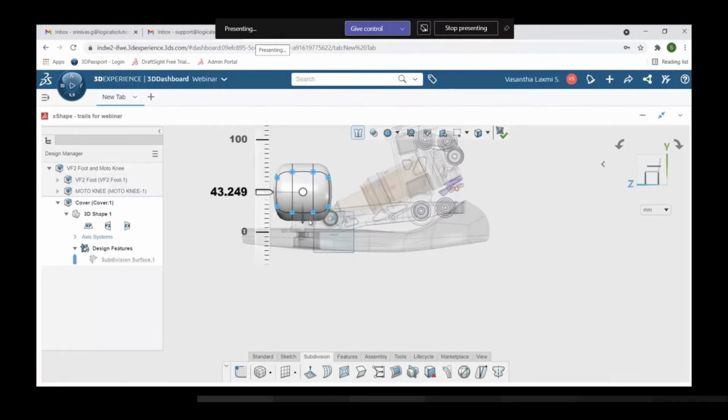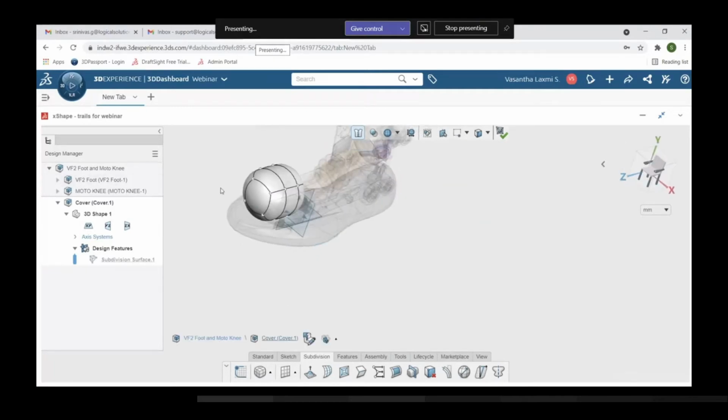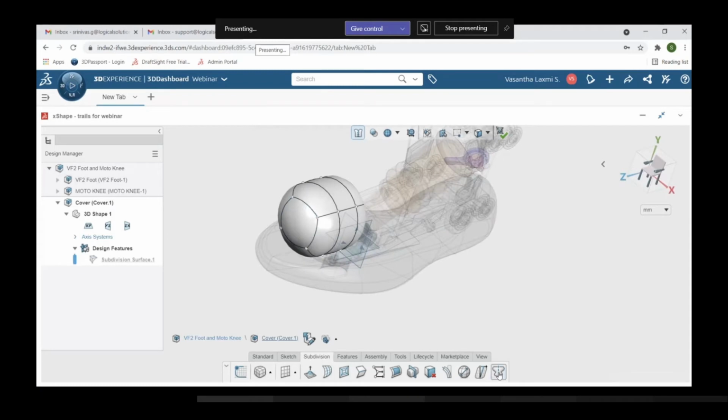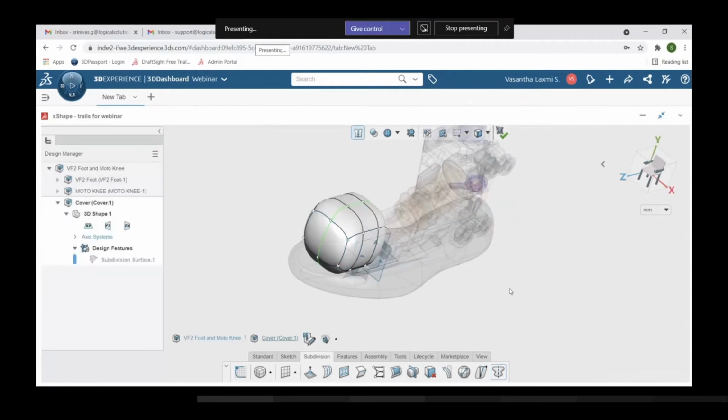I'm dragging it upwards. This is called the robot, and these are the arrows of the coordinates. You can drag it in the upward direction and towards the downward direction. Now the shape I would like to place in the mid plane, so I want to make it symmetric. So I'm selecting this plane. You can see the shape has been changed.